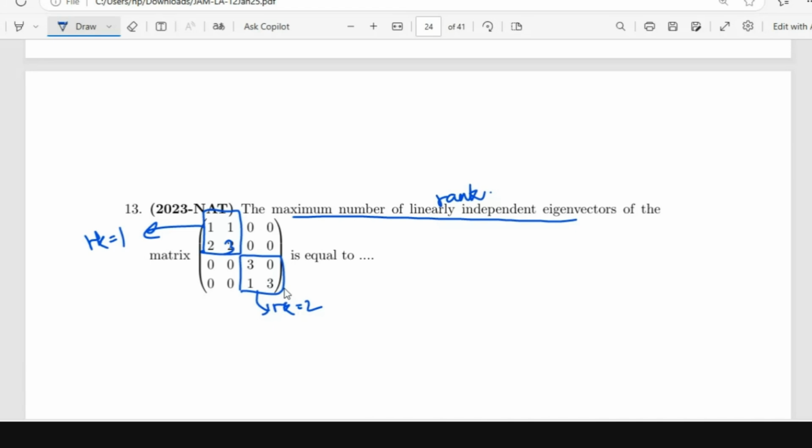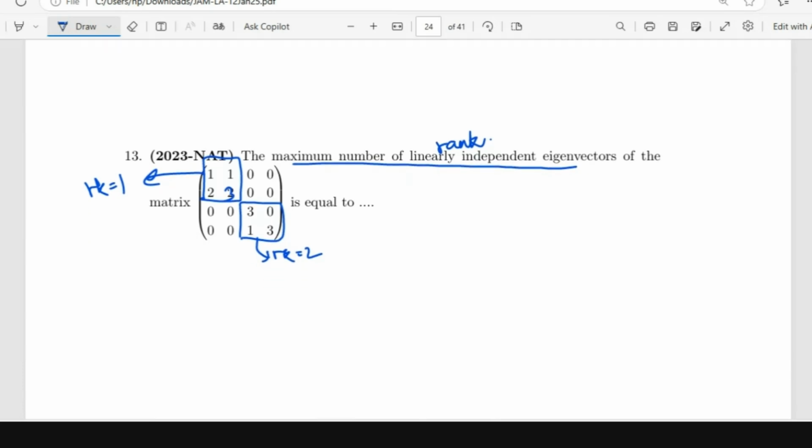Madam, can you repeat the question? If that number is instead of 2, 3, then what will be your question? Here the matrix 1, 1, 2, 3 is diagonalizable, but the other block matrix 3, 0, 1, 3 is not diagonalizable. But here rank is 4. So how can we say that rank is equal to number of linearly independent eigenvectors?